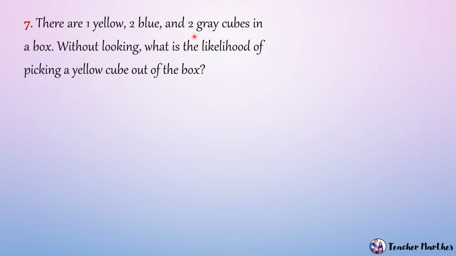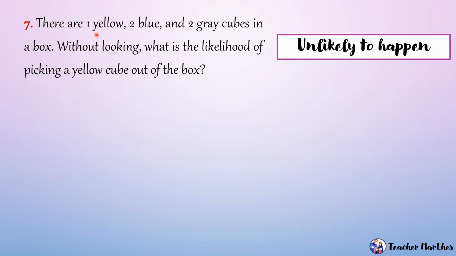So, ang tinatanong ay likelihood of picking a yellow. So, ilan yung yellow cube? So, meron lamang isang yellow cube. So, 1 out of 5. So, since 1 out of 5, hindi siya nangalahati sa 5, ang color yellow which is 1. So, ang likelihood nitong number 7 ay unlikely to happen.